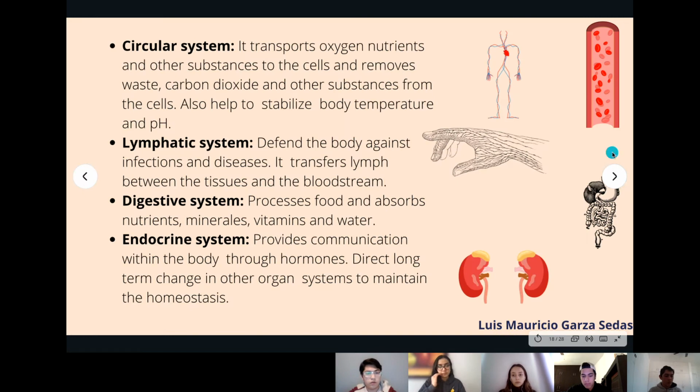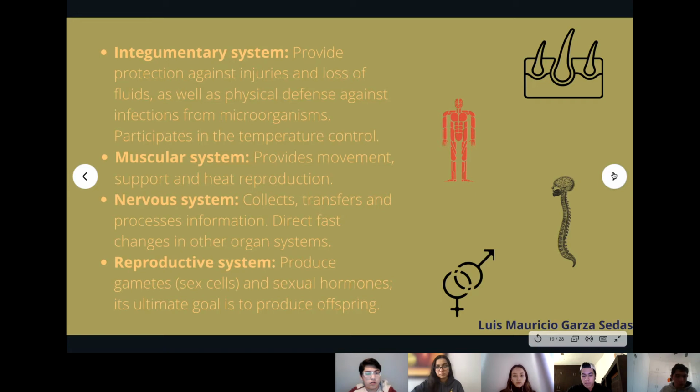First one, we have the circulatory system. It transfers oxygen, nutrients, and other substances to the cell. The lymphatic system defends the body against infection and diseases. The digestive system processes food and absorbs nutrients, minerals, vitamins, and water. The endocrine system provides communication within the body through hormones. The integumentary system provides protection against injuries and loss of fluids, as well as physical defense against infection from microorganisms. The muscular system provides movement, support, and heat production.